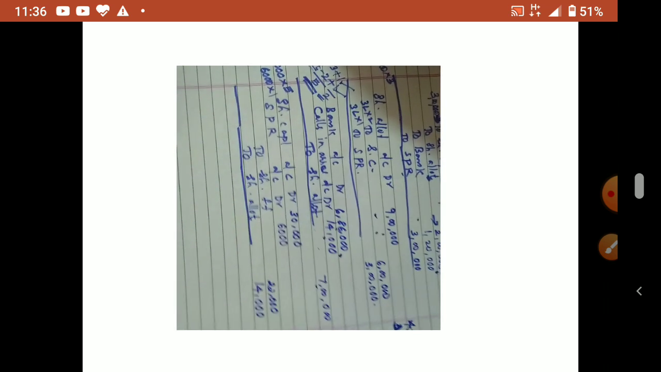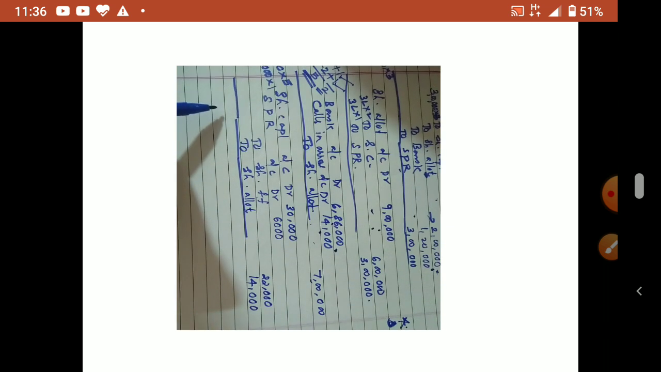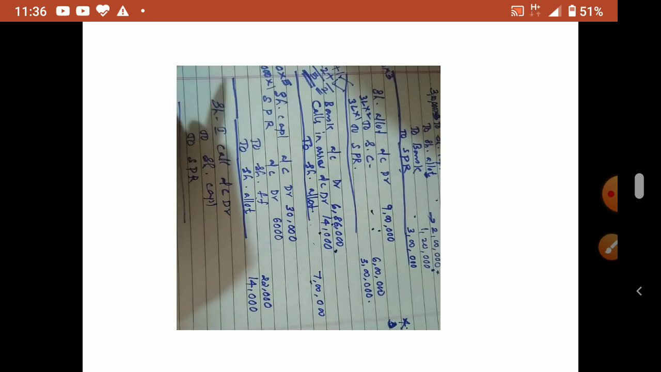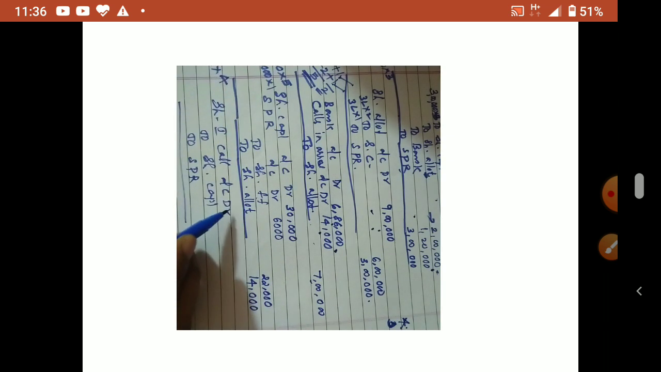Okay. Now we'll go to first call. So first call due. So when first call is due, what is the entry? Share first call account debtor, to share capital, to SPR. With first call, premium is also there. Okay. So share first call, share capital, to SPR. So this is also due for how many number of shares? 3 lakh. So 3 lakh into what is the first call amount? 3 plus 1, 4. Okay. So 3 lakh into 4.